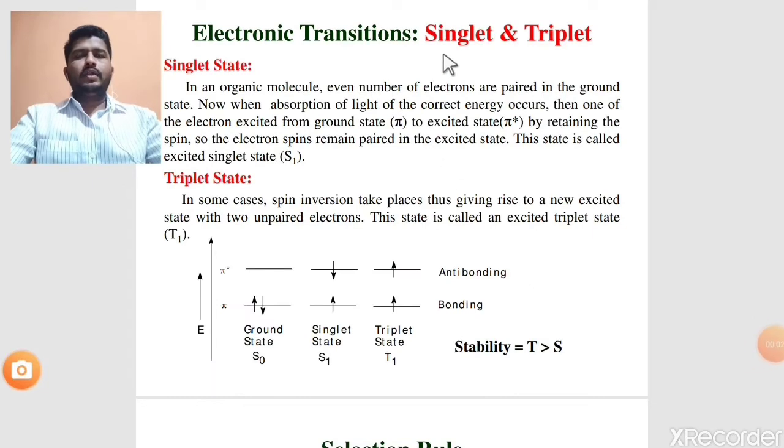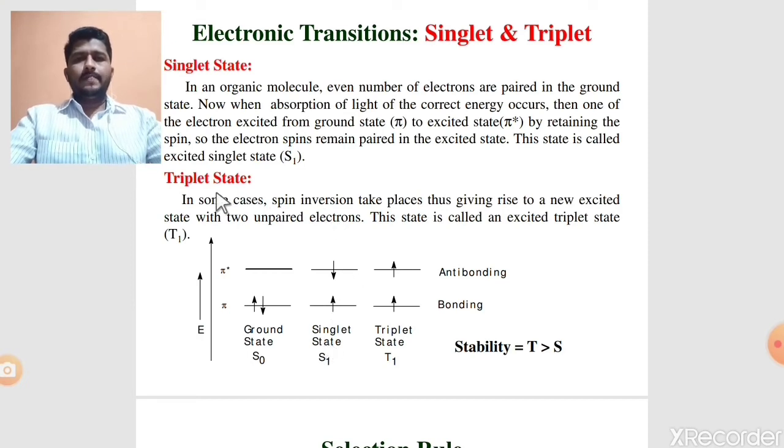Next is the electronic transition. Basically, there are two types of electronic transition. Number one is singlet and number two is triplet. See one by one, the singlet electronic transition. Suppose at the ground state there are two electrons, and these two electrons are spin paired. By absorption of light radiation, one electron is excited from the ground state to the excited state. During excitation, if the two electrons retain their spin, meaning even in the excited state they are spin paired, this excited state is called the singlet excited state.